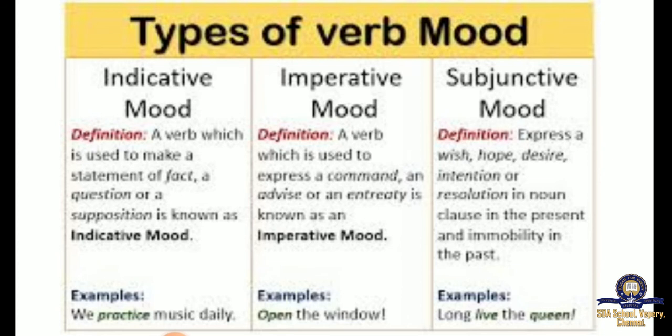So basically, transitive verbs are verbs that express action with an object. The object of a transitive verb can be a noun, pronoun, or a noun clause or phrase. For example, I threw a ball. So here, noun as an object. We beat them. So here, pronoun as an object. I think that you are correct. So noun clause as object.